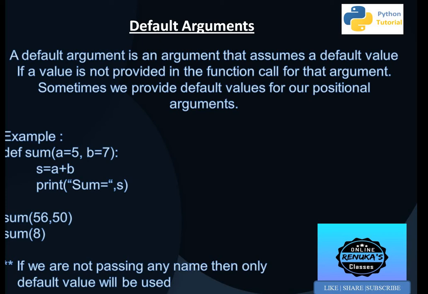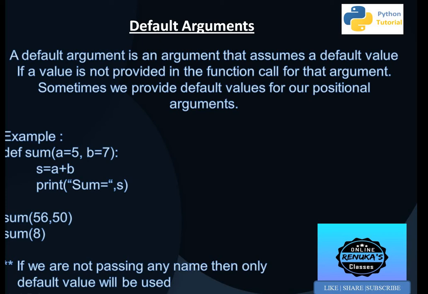Suppose in a company there are employees getting a salary, but the company says that the minimum or default salary of an employee will be 5,000. If an employee is getting a salary of 8,000, okay, or 10,000, okay. If his or her salary is not mentioned, in that case by default it will be 5,000. That is what default means.